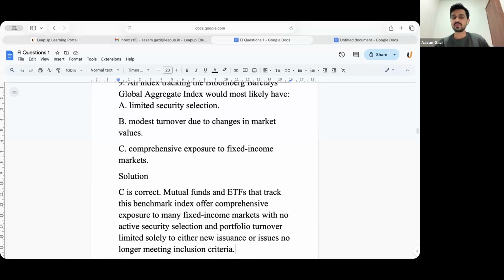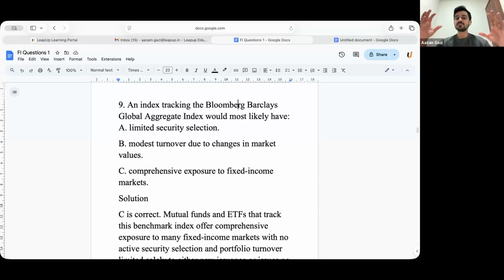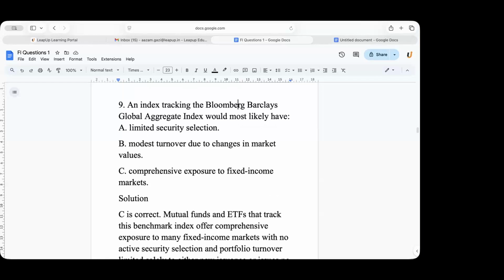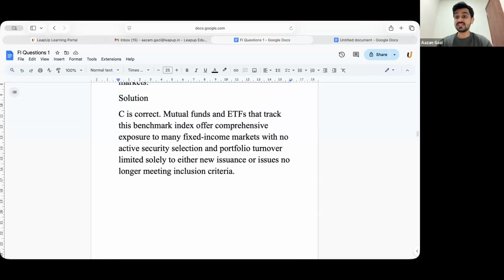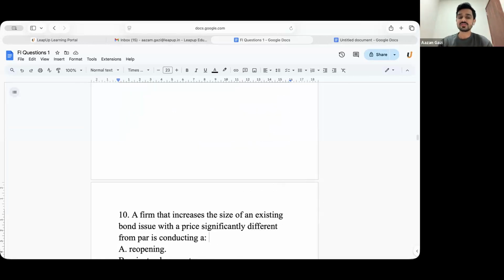This was again one of the most difficult questions, but just remember one thing: the Bloomberg Barclays Global Aggregate Index has to show you the health of the bond market. The bond market is much, much bigger. So it has to have comprehensive exposure to fixed income markets. Is this clear for everyone? Yes, sir. Okay, we are here to make things much easier so that we remember it during our exams.